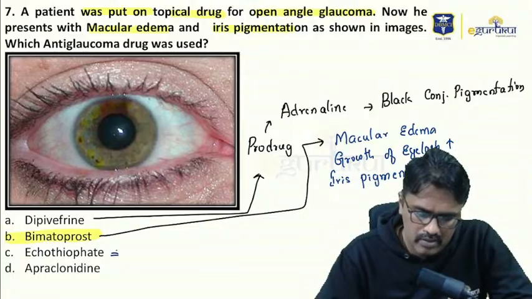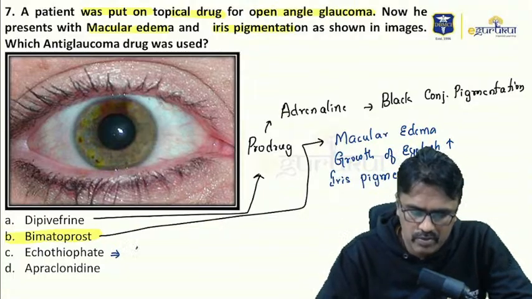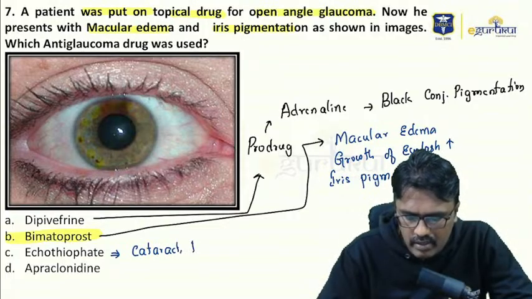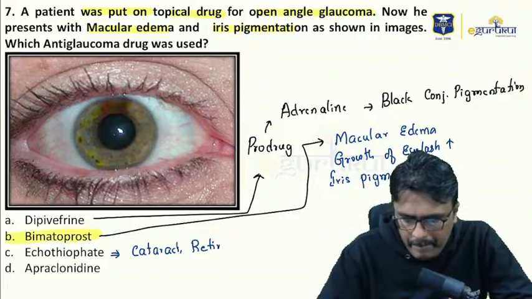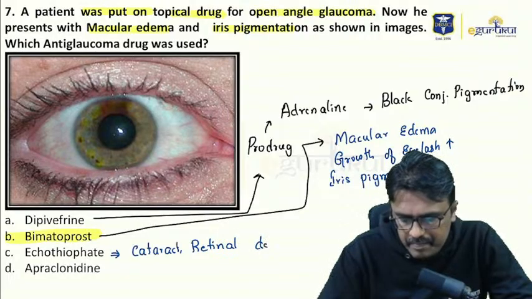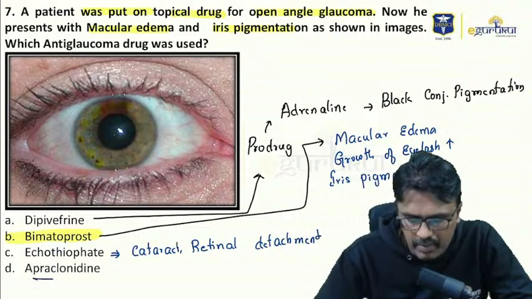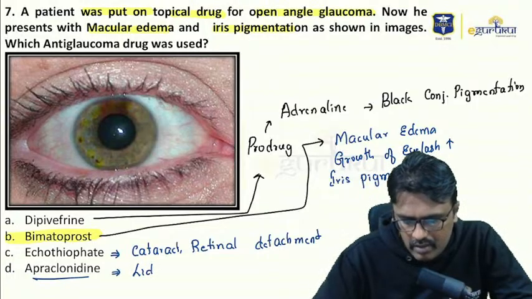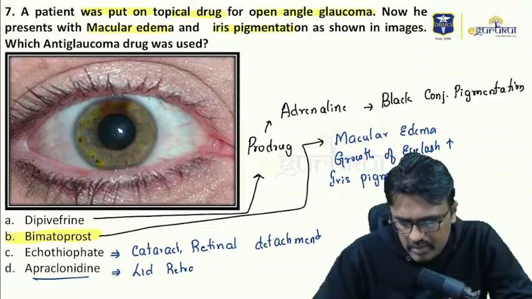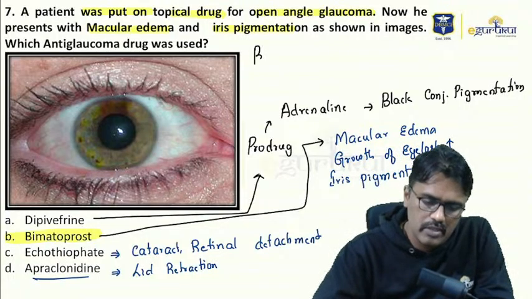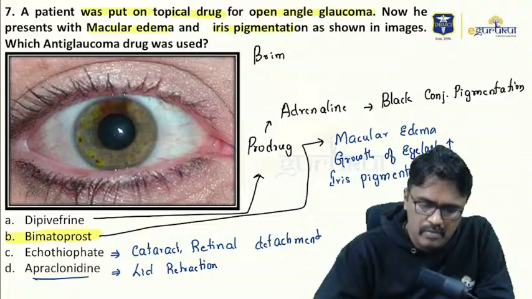Ecothiopate is a cholinergic drug. It can produce cataract and retinal detachment. Apraclonidine is going to produce lid retraction. We have a similar drug, an alpha agonist, called brimonidine.